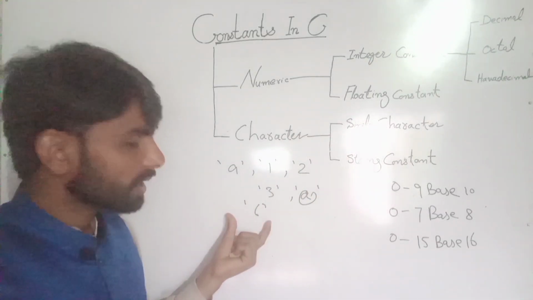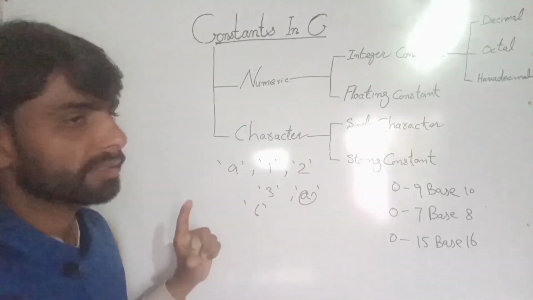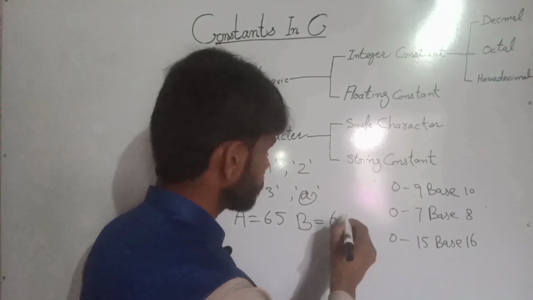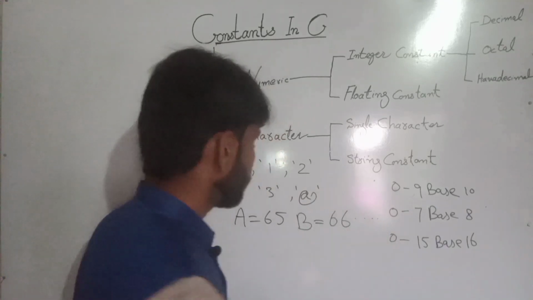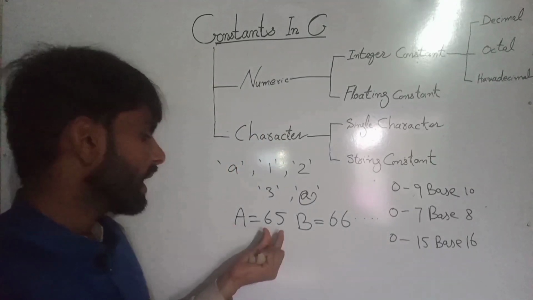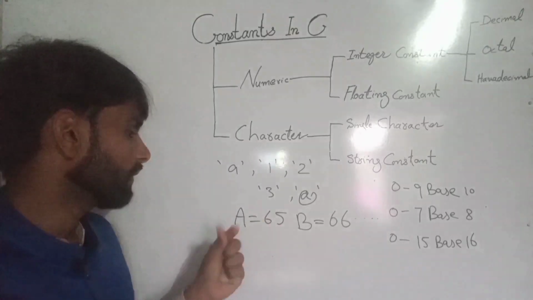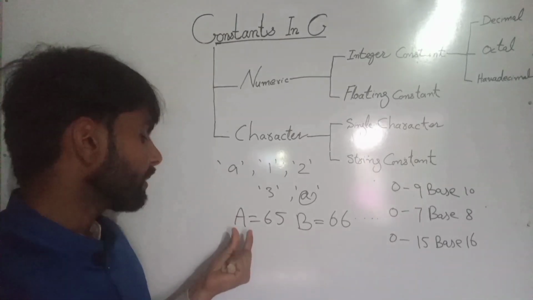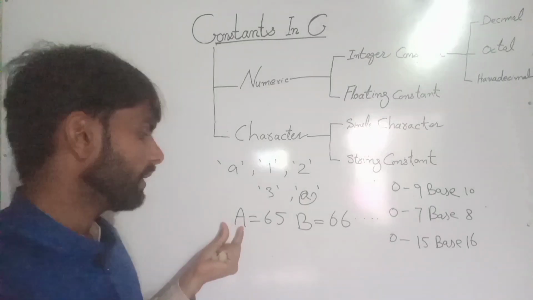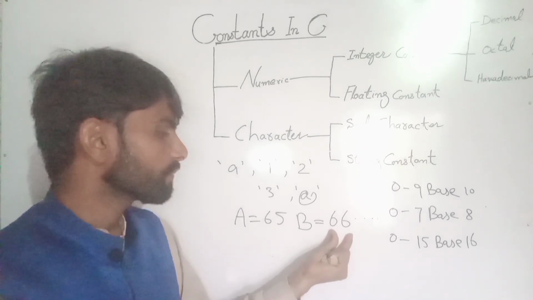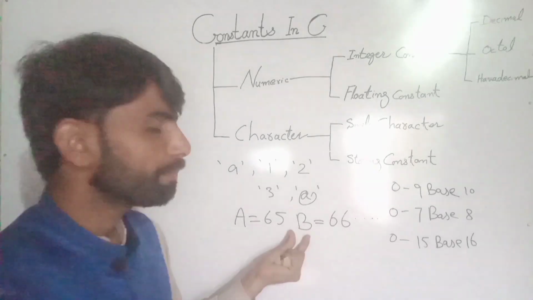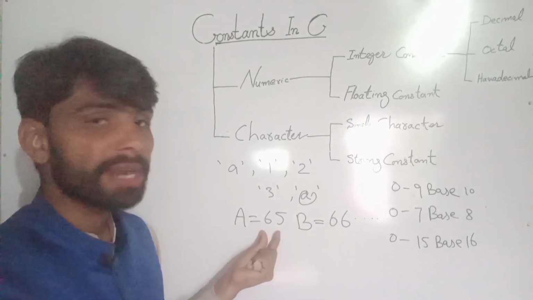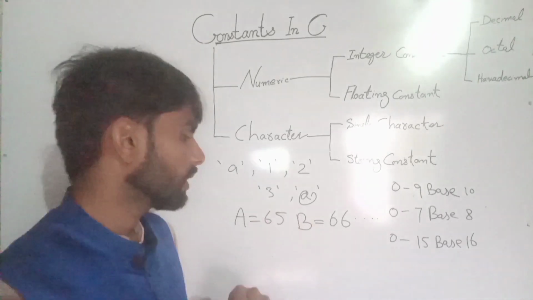But these characters are stored in memory as ASCII values. A is an alphabet and its ASCII value is 65, so 65 will be stored in memory and the alphabet A will be printed on the screen. 66 is stored in memory and the alphabet B will be printed on the screen. This is the ASCII value representation in memory.